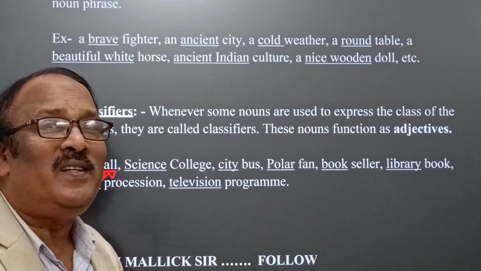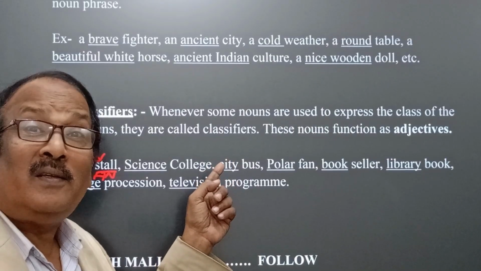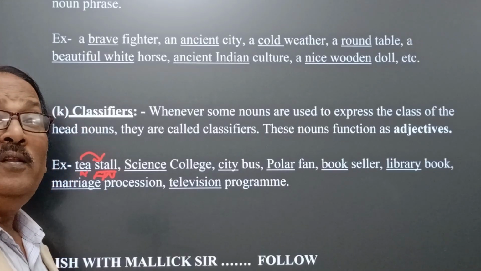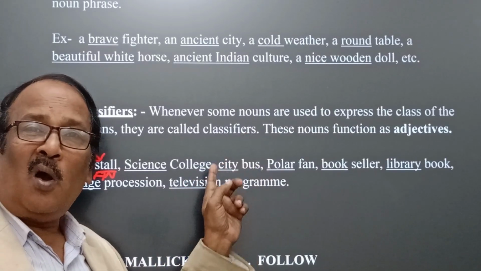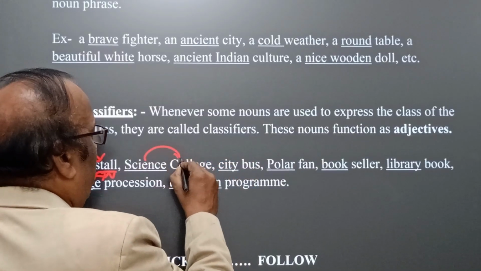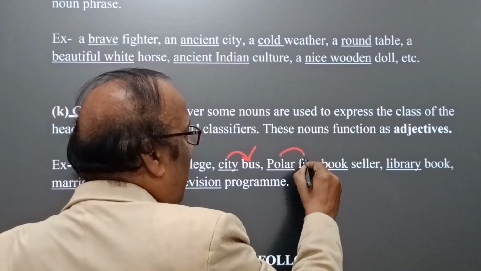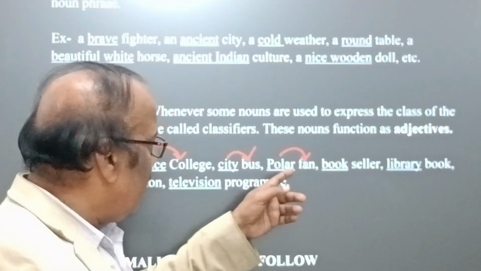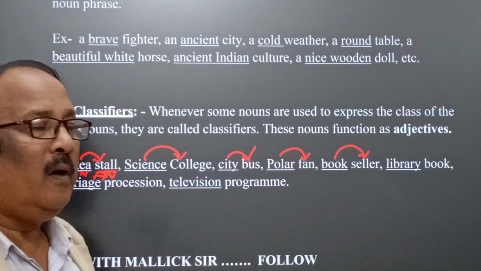Tea stall, coffee stall, science college. Yes, we can say commerce college, arts college, music college. Here, science is the classifier of the head noun college. Similarly, city bus, town bus, school bus, office bus. Here in city bus, city qualifies bus. Polar fan, Khaitan fan, Onida fan. Yes, here we find bookseller. Book is the classifier qualifying the seller.